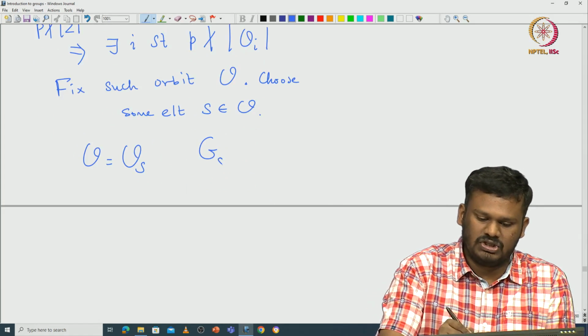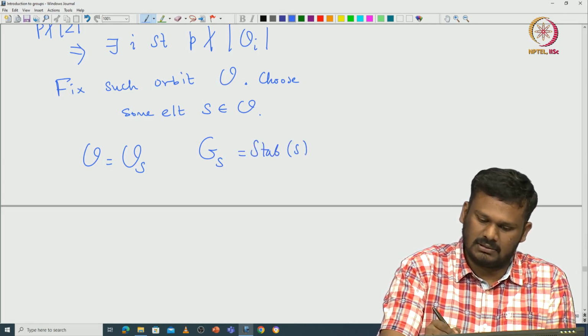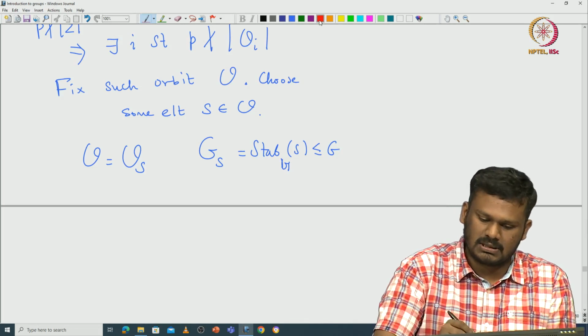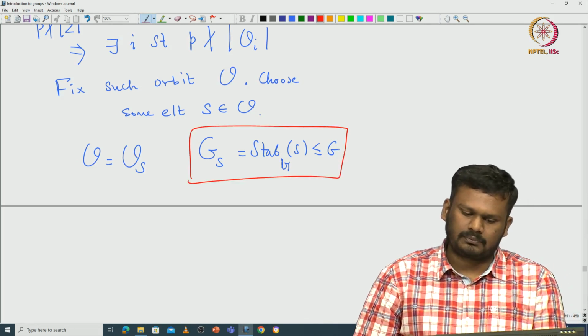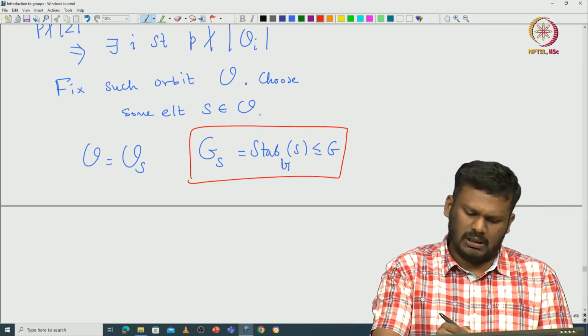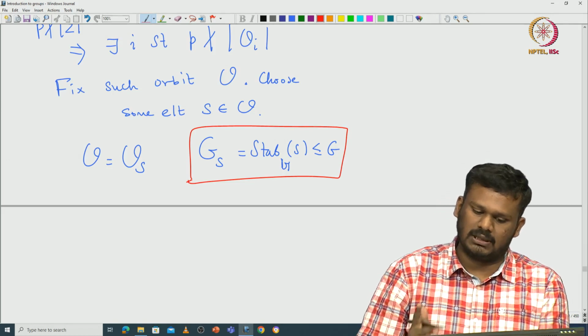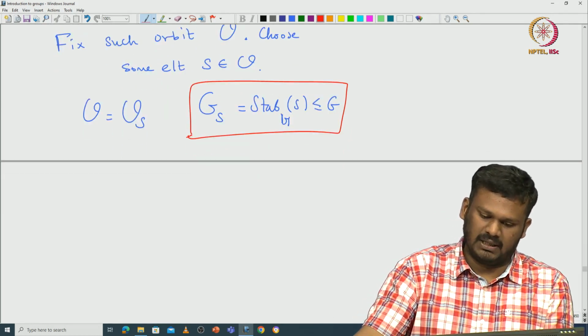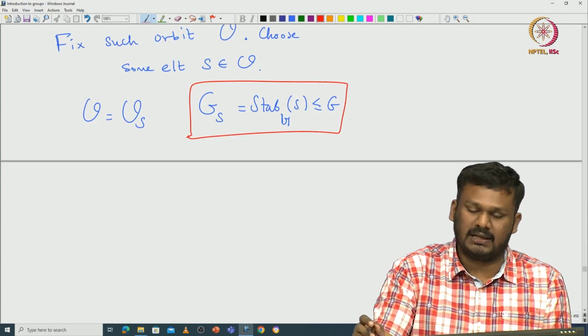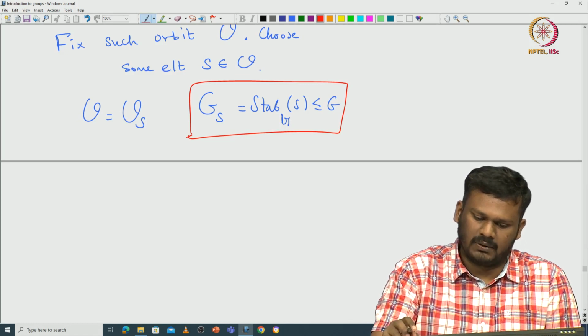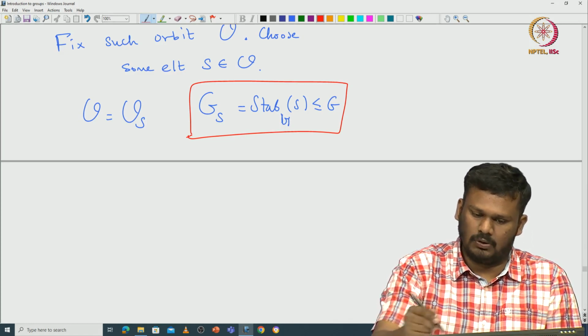Now you take G_S, the stabilizer of this S inside G. This is going to be a subgroup of G. Now we want to claim that this is the subgroup that we wanted, having exactly p power k elements. So, this is our Sylow p-subgroup; that is our claim.